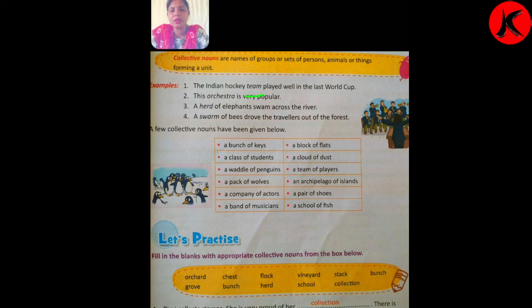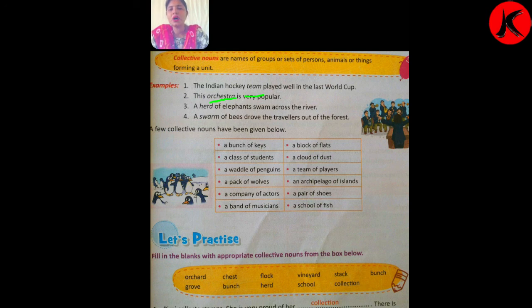Second example, this orchestra is very popular. So here orchestra is also forming a unit of singers. So here it is also a collective noun.